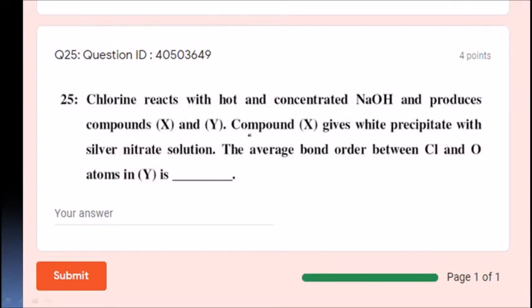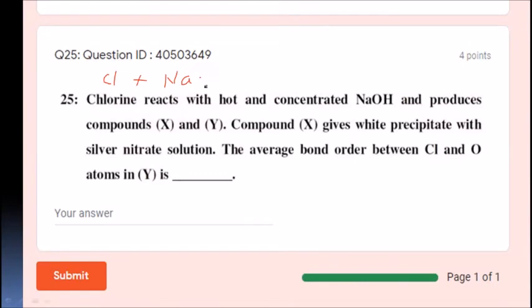Chlorine reacts with hot and concentrated sodium hydroxide. So chlorine plus NaOH reacts and produces compounds X and Y. Compound X gives a white precipitate with silver nitrate solution. The average bond order between chlorine and oxygen atoms in Y is asked.